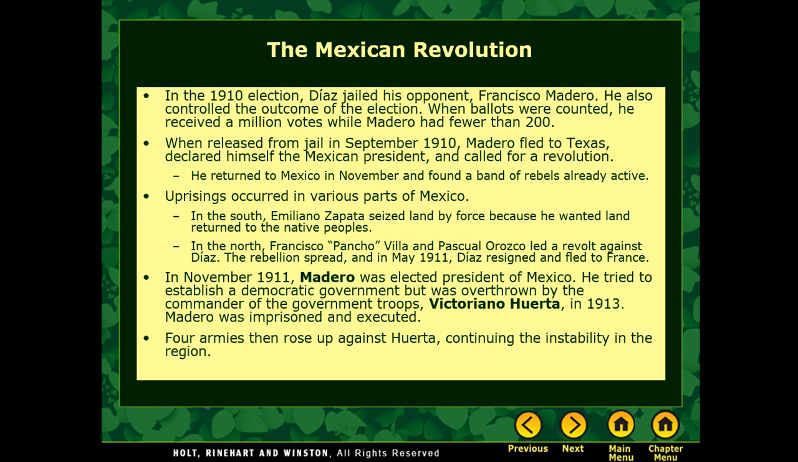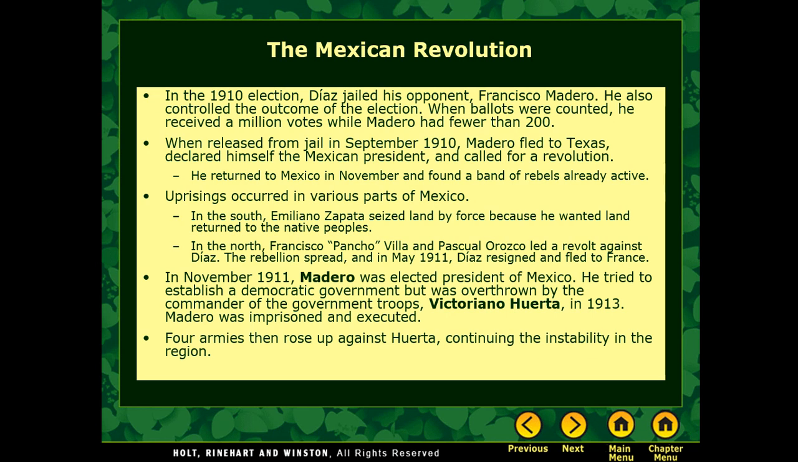The Mexican Revolution unfolded as a series of uprisings. There were lots of different parts of these uprisings that occurred in various parts of Mexico. In the south, you had a leader named Emiliano Zapata. You won't have to know Zapata. He seized power in the south, and he wanted to return the land to the native peoples. You won't have to know him as far as the test.